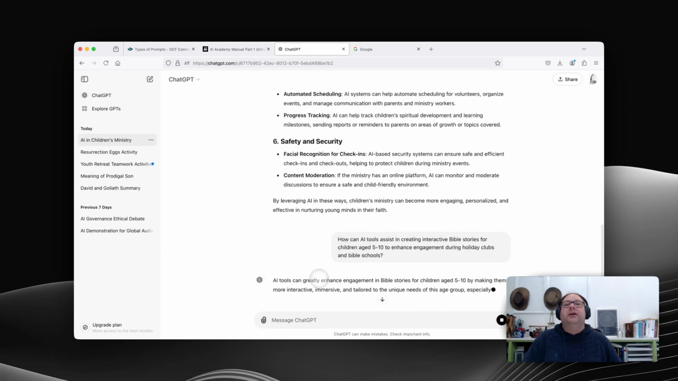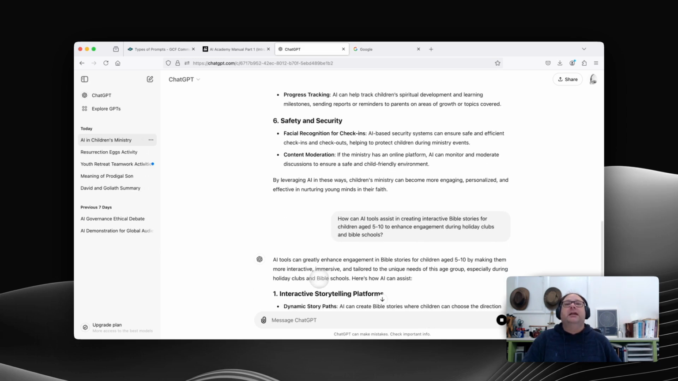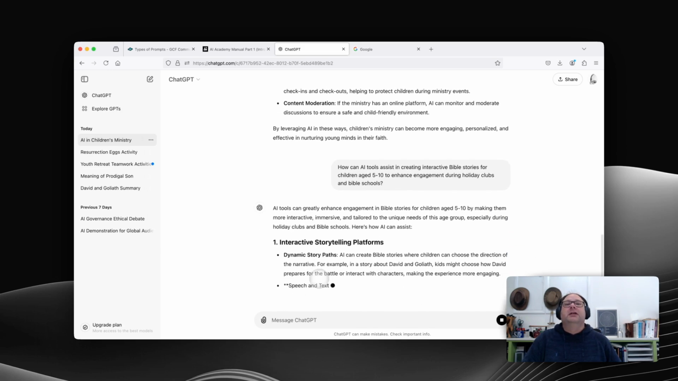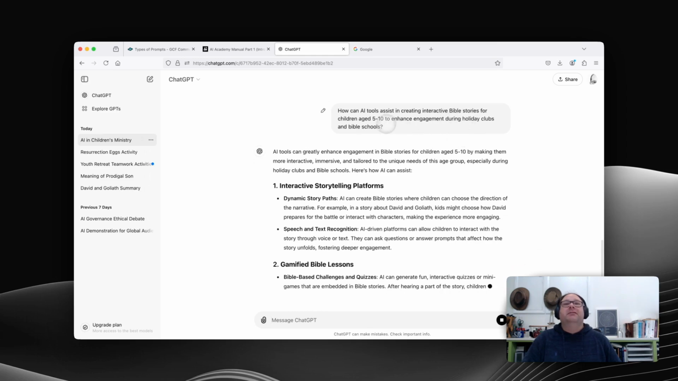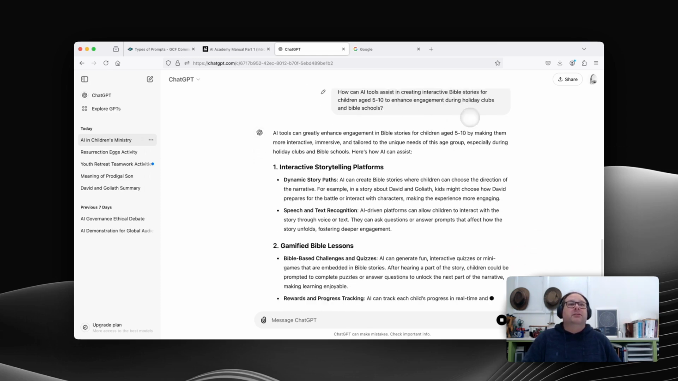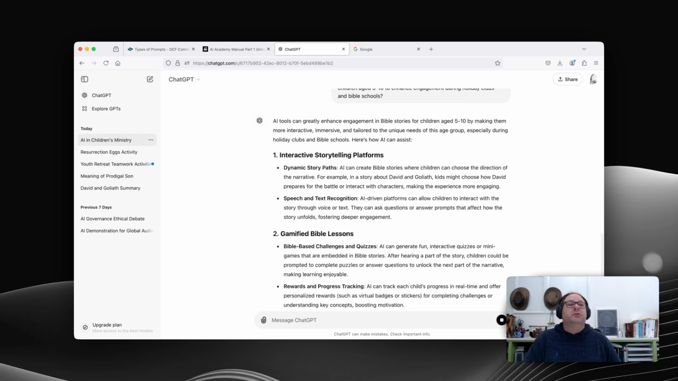And we'll see here that ChatGPT then makes its response much more relevant to it being interactive Bible stories, relevant to the age group, relevant to the context of it being holiday clubs and Bible schools, and so on.